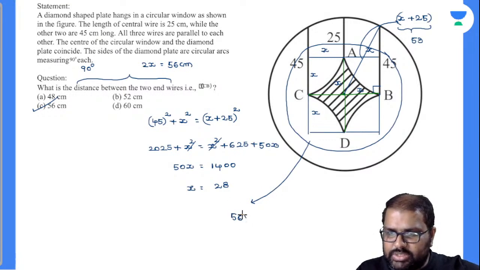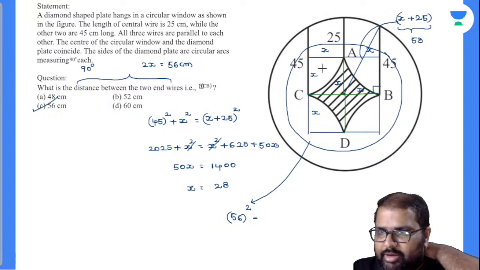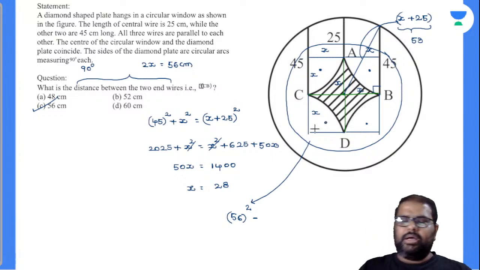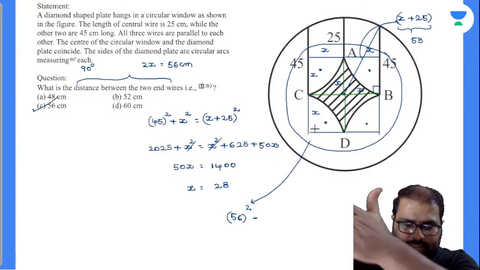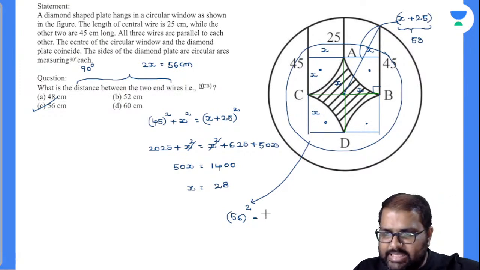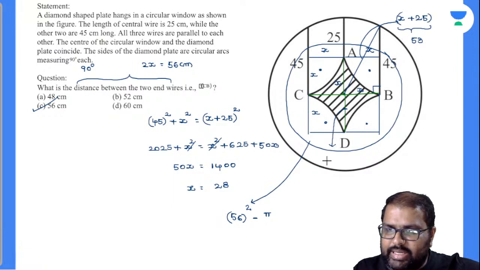From this square, I will be removing the diamond plate area, right? So I will be removing this part, this part, this part, and this part. Now see here, 90 degrees, 90 degrees, 90 degrees, 90 degrees, it is 360 degrees, and it will be one complete circle. Pi into what will be the radius of this part? Radius of this part will be the x value. Am I right or wrong? X value. This is 26. So pi into 26 whole square. I hope you are getting my point there.